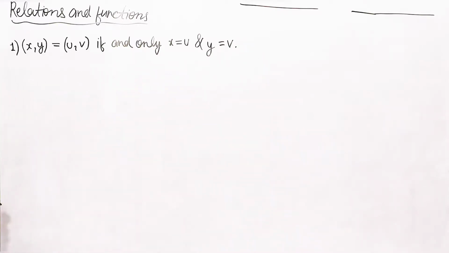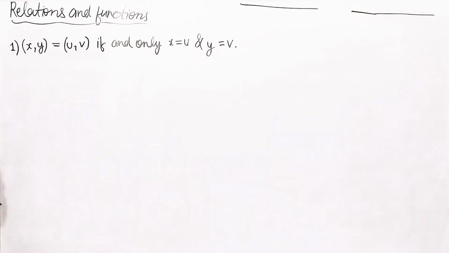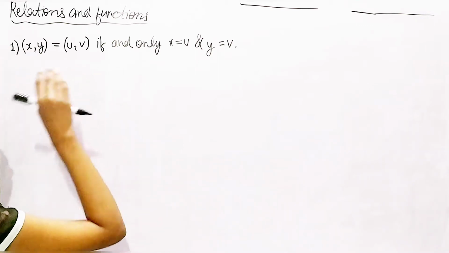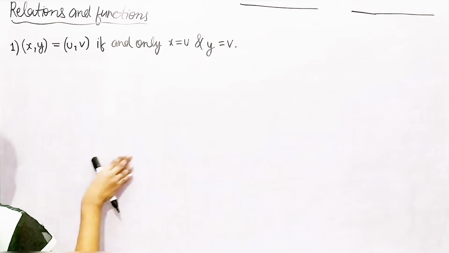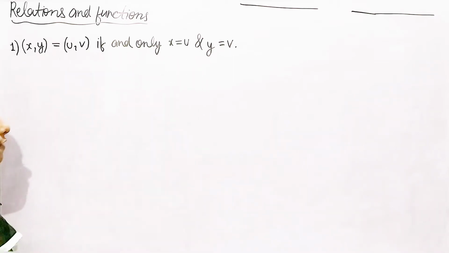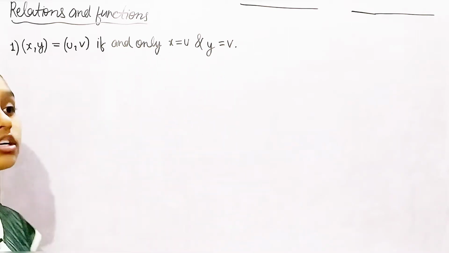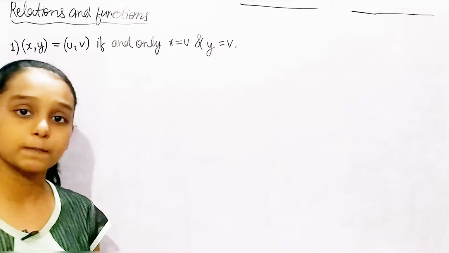So what is it trying to say? Two ordered pairs are equal if and only if the corresponding first elements are equal and the second elements are also equal. Both the corresponding elements should be equal, the first one and the second one. If they're equal, then we can say those ordered pairs are equal.